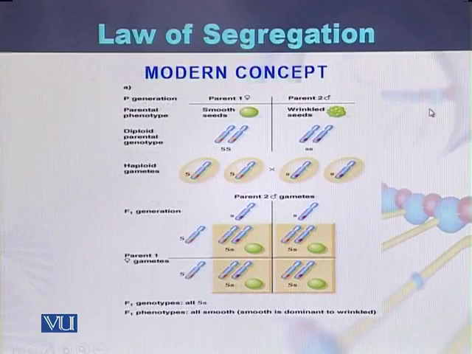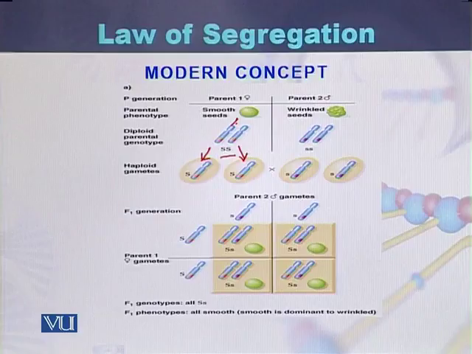If we see the modern concept based on the law of segregation, here we can see that the smooth seeds have two alleles, capital S and capital S. During gametogenesis both the alleles will separate from each other in parent number 1, and the same will happen in parent 2, where seeds are wrinkled in shape and their gametes will be separated from each other as small s and small s.